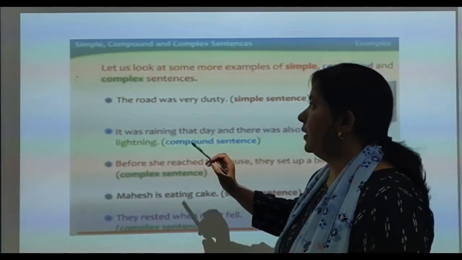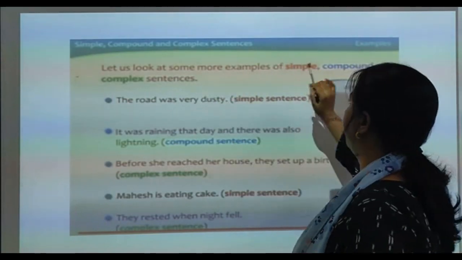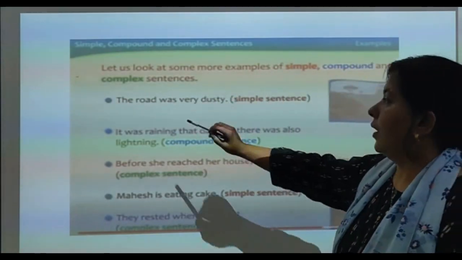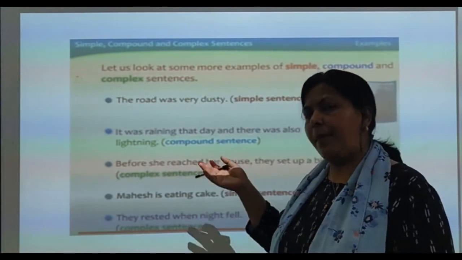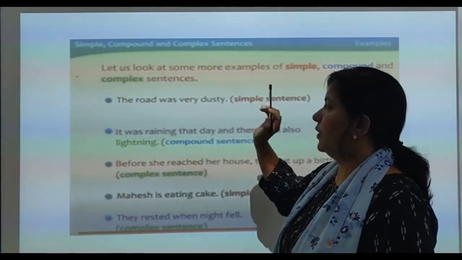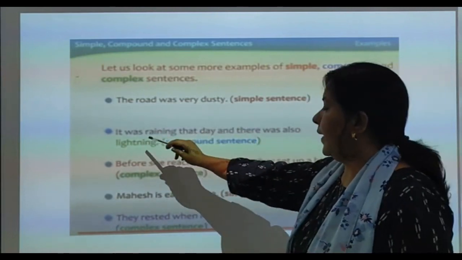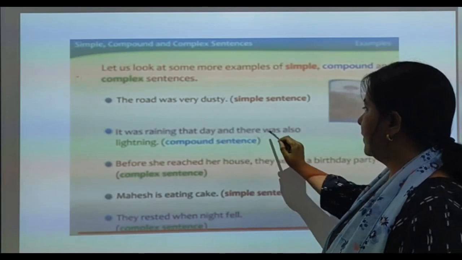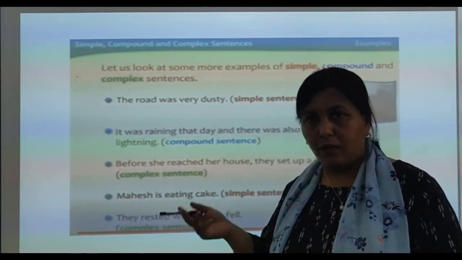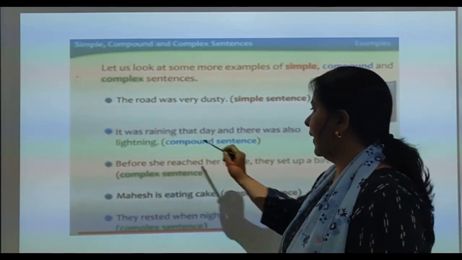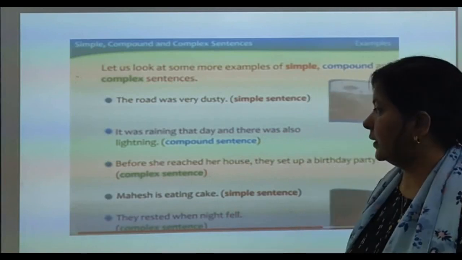Now look at the examples. These are mixed examples of simple, compound and complex sentences. The road was very dusty. Which sentence is it? Simple. Subject, verb, object, subject and predicate. It was raining that day and there was also lightning. Two sentences combined together, a compound sentence.